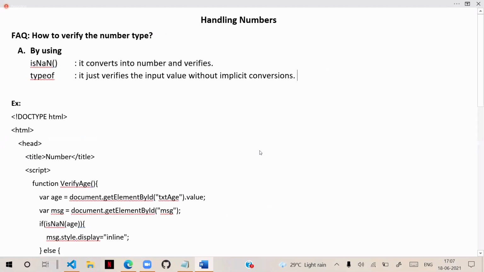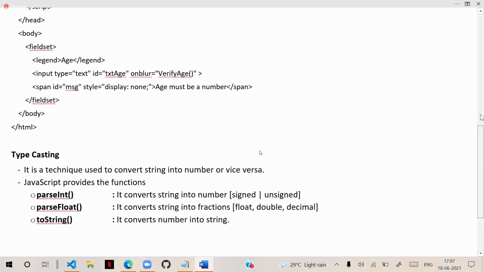And one more point is, it returns NaN on parsing. In that case, we have to verify by using that NaN only. That is the best way of verifying the numbers. Typeof is good for others.